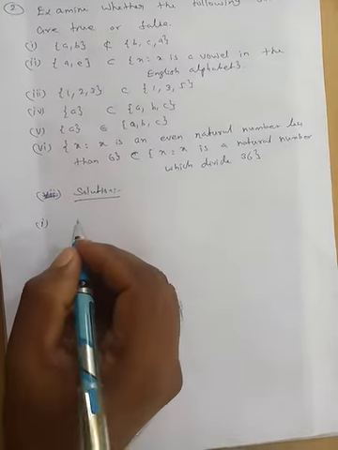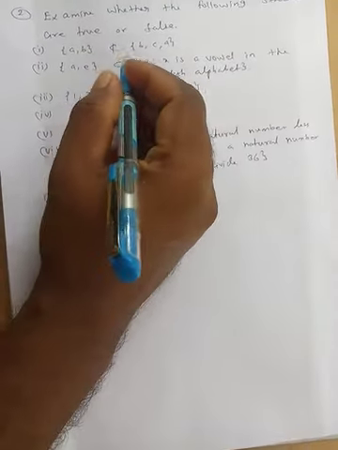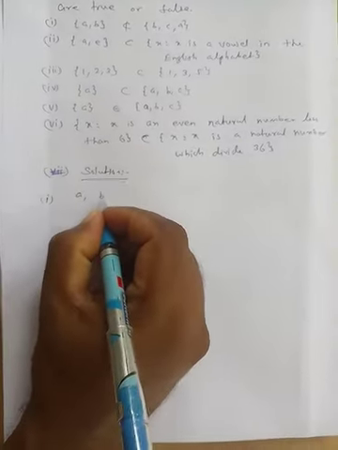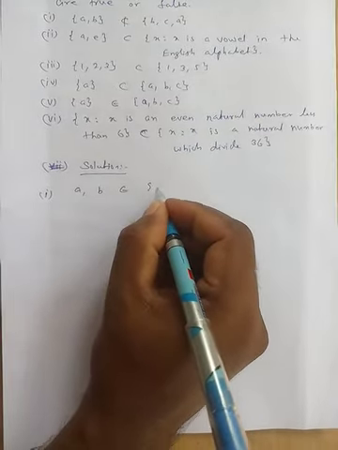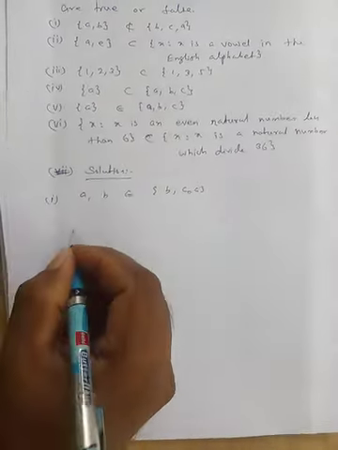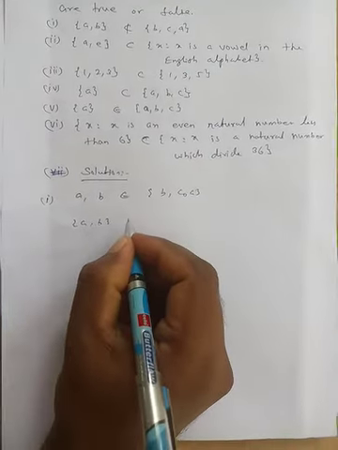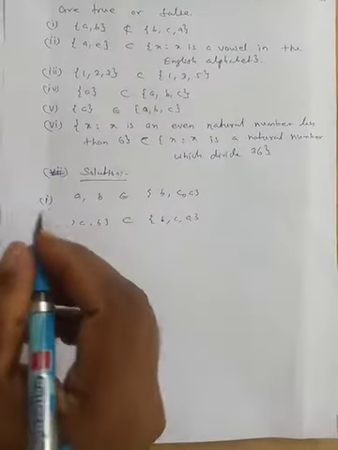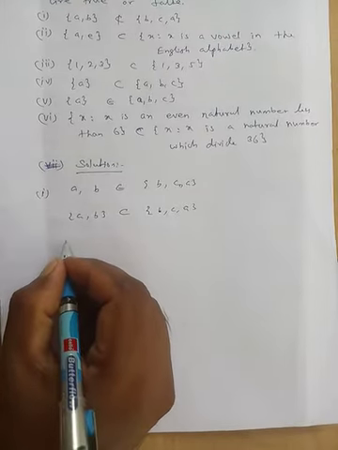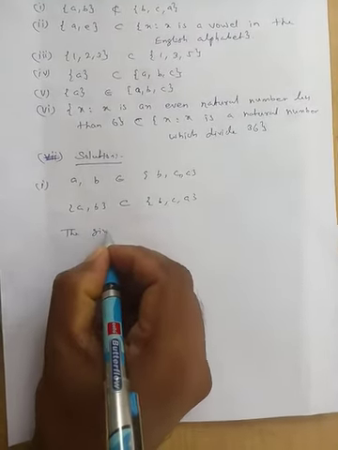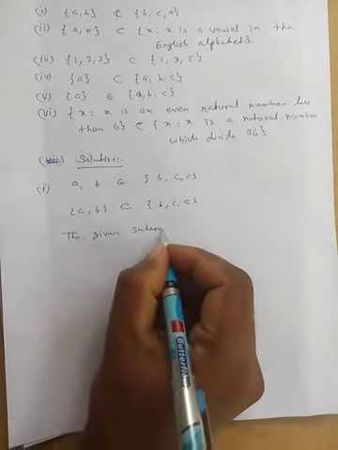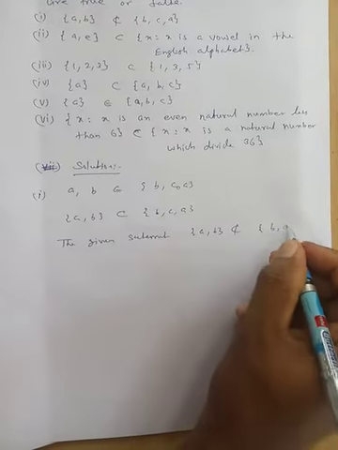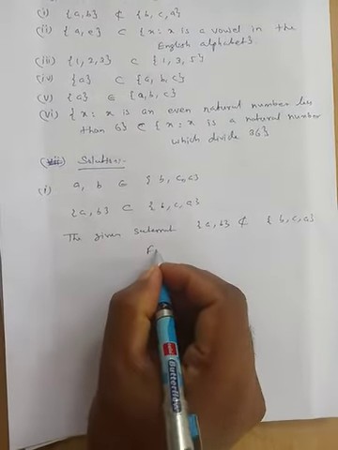Here {a, b} belongs to set {b, c, a}, so {a, b} is contained in {b, c, a}, but the given statement says not contained. So the given statement, {a, b} is not contained in {b, c, a}, is false.